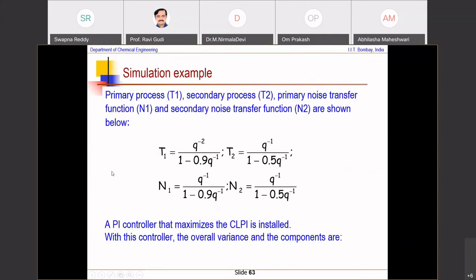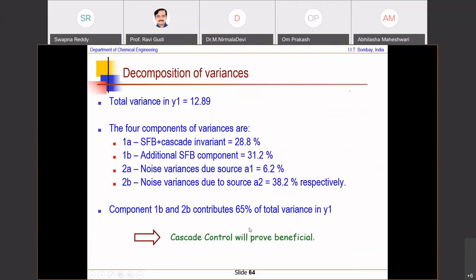This is tested by a simple example here, where some transfer functions are assumed for the primary process, for the secondary process, as well as for the noise transfer functions. And then a PI controller that maximizes the CLP is installed. And when this is done, the total variance that is seen in Y1 is 12.89.